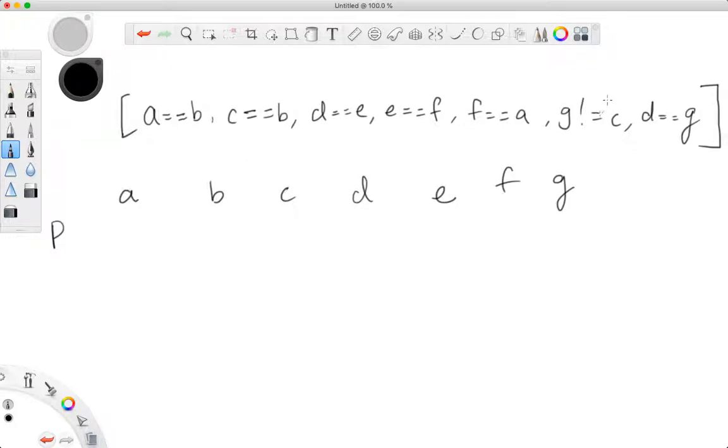Then G is not equals to C. This is not a problem. So G is its own chunk, C is its own chunk. Then D equals to G, well, that introduces a problem because A all the way to F is one chunk, and G previously says it's not part of the same chunk, but now you say you are, so it's supposed to be false. What is the intuition for this problem?